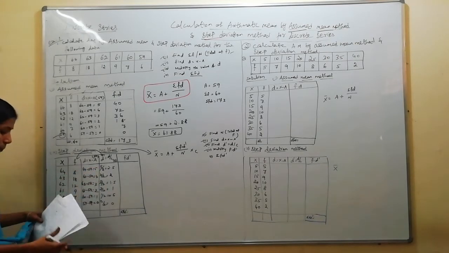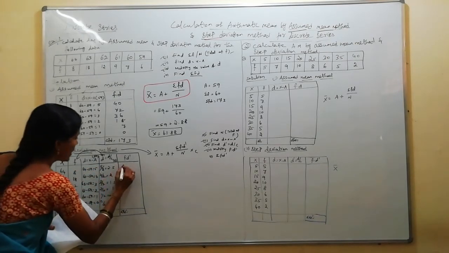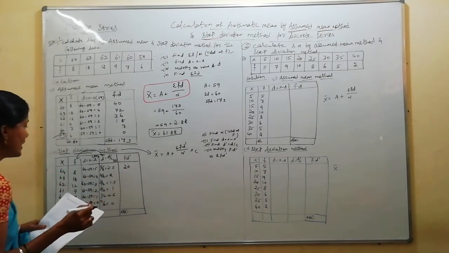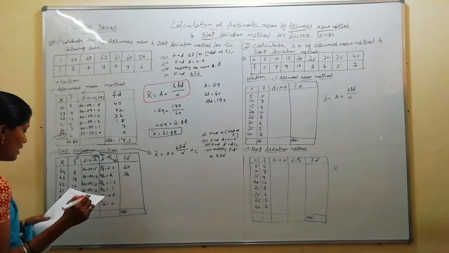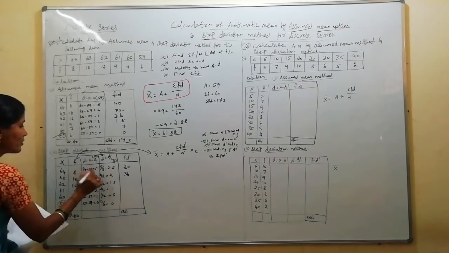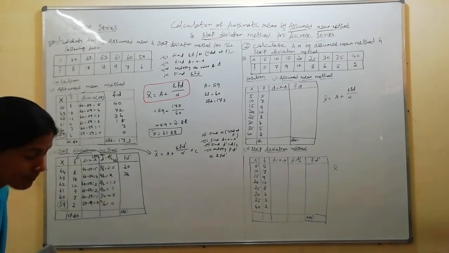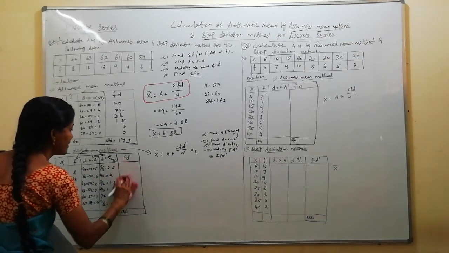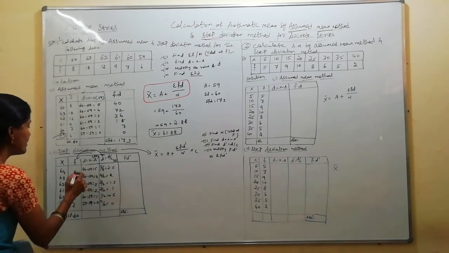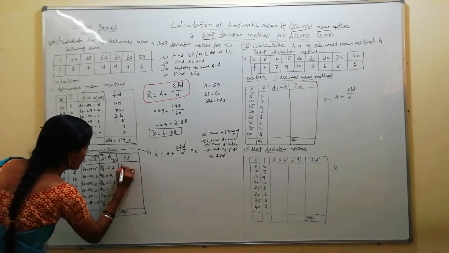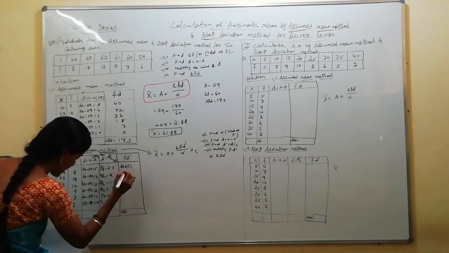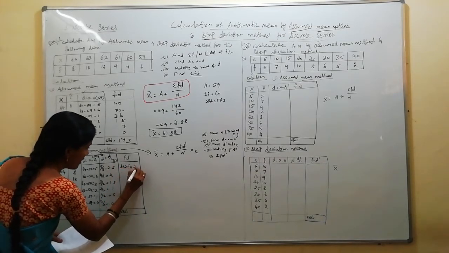So 8 into 2.5, that is 20. 18 into 2, 36. Next, I will mention how I got each answer so that you do not get a doubt. I am doing f into d dash. So 8 into 2.5 is equal to 20.